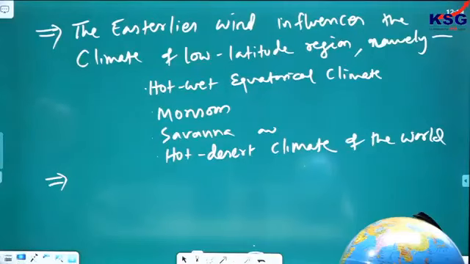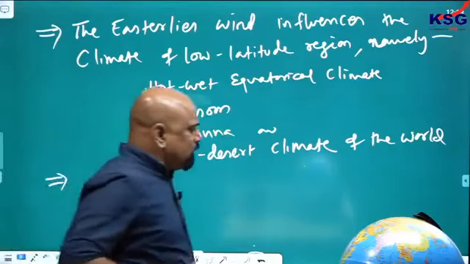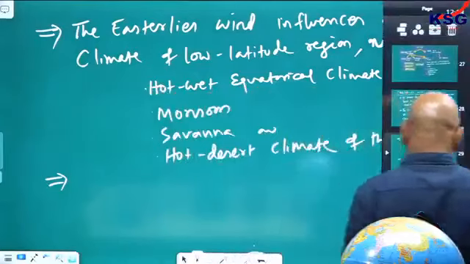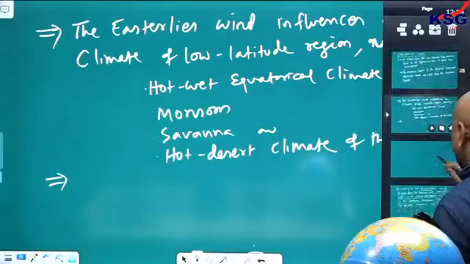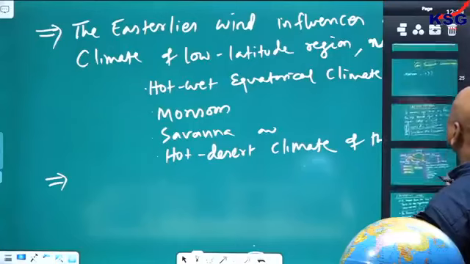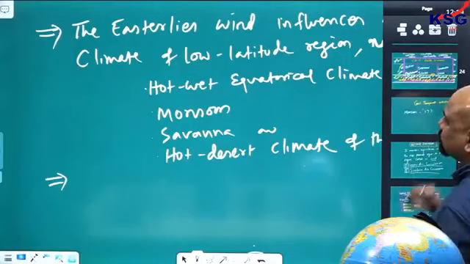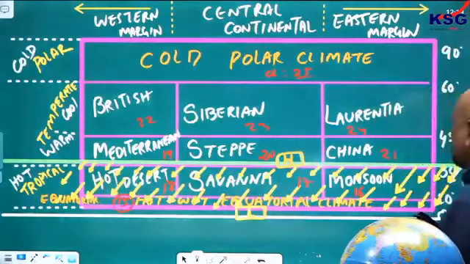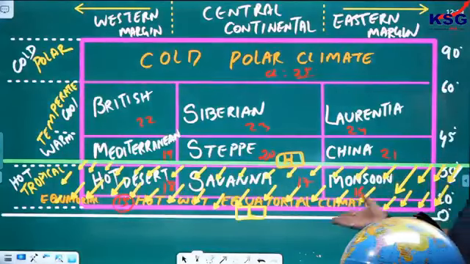I have given you the diagram and tried to tell you how they are influenced because of their location. I said, isn't it? Because of their location. You see here, monsoon, savanna, hot desert, hot wet equatorial climate.